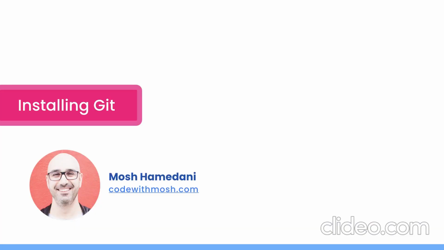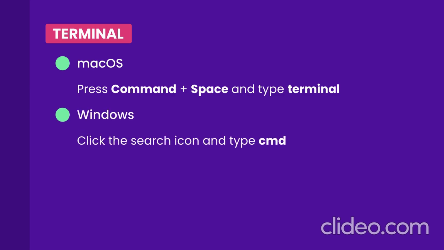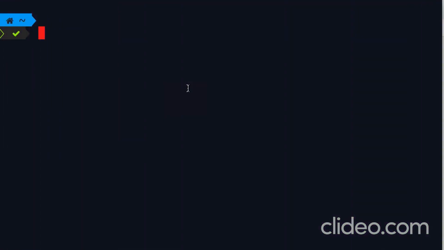All right, let's see if you have Git on your machine or not, and if yes, what version you have installed. To do this, you have to open a terminal or a command prompt window. If you're on Mac, press Command and space and then type terminal. If you're on Windows, click the search icon on the bottom navigation bar and type CMD. So here's my terminal or console window. Your terminal window might look different. It doesn't matter. This is where we're going to execute Git commands.